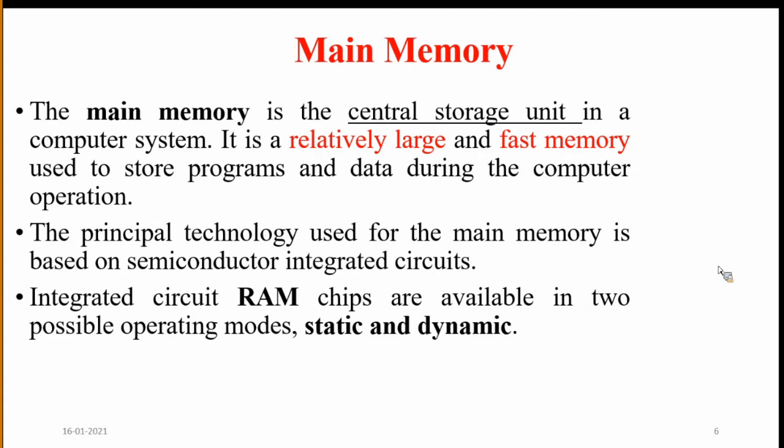Static RAM is a collection of flip-flops which can store binary information. Each flip-flop stores one bit of information only.